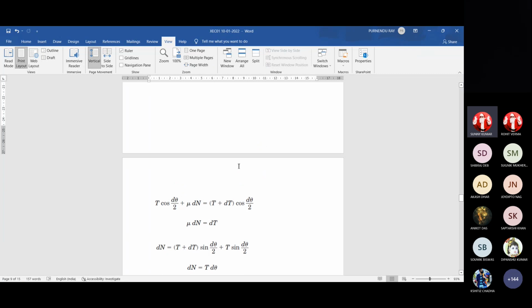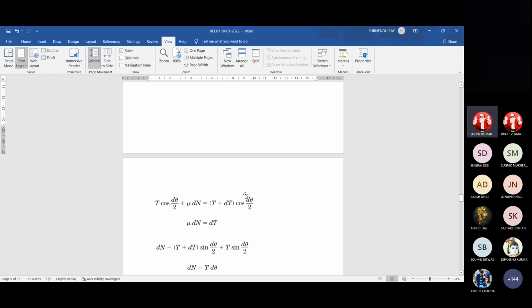Then T cosine half d theta plus mu dn is equal to T plus dT cosine half d theta, and then mu dn is equal to dT, assuming this angle is very small and cosine value is almost 1. So T, and it is T plus dT. T gets cancelled from both sides. So mu dn is dT.